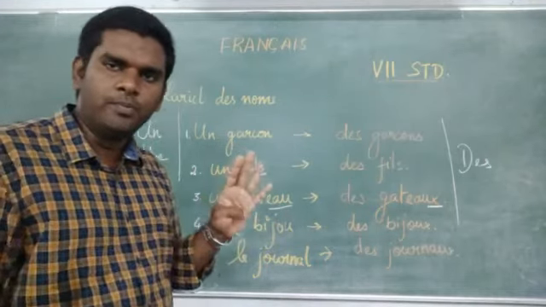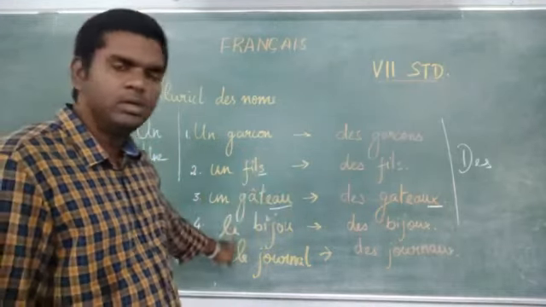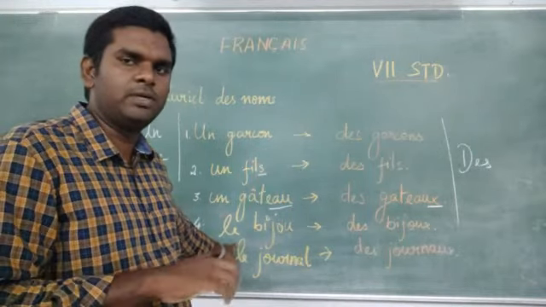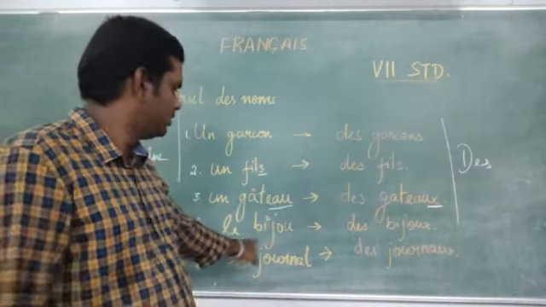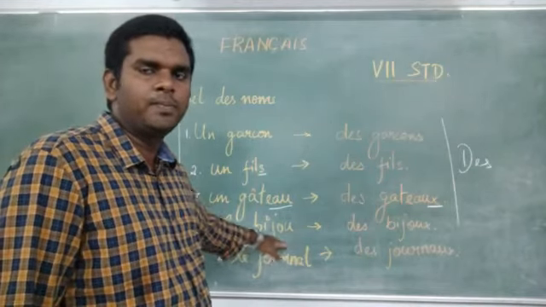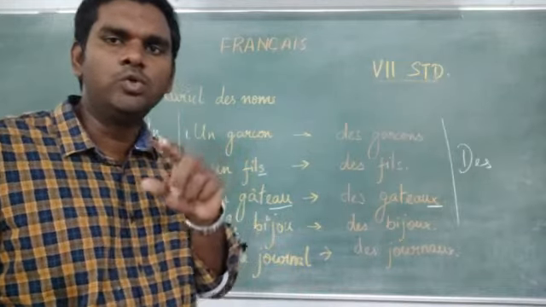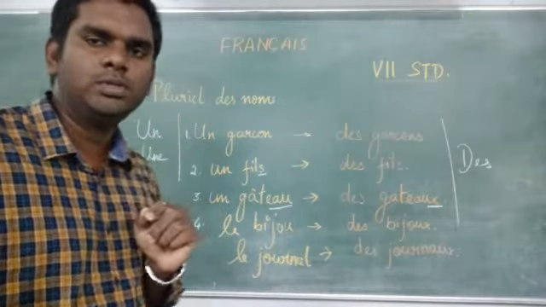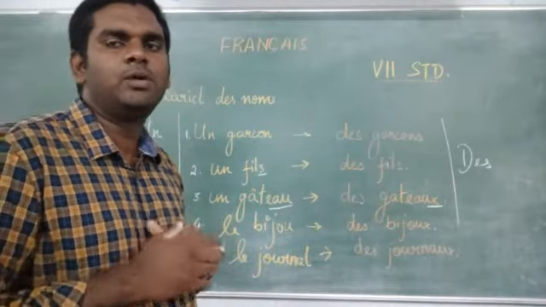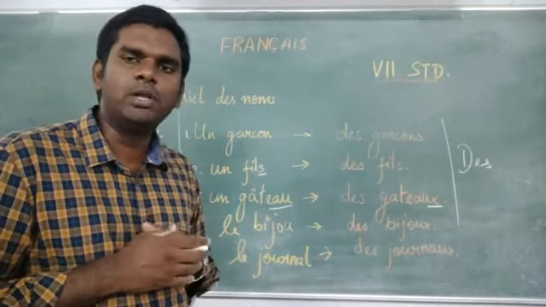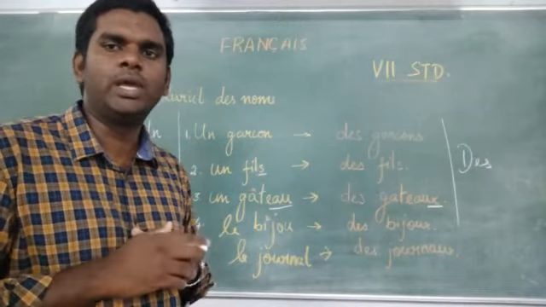Point number 4. Here I have given definite article. It might be indefinite or definite. Both the rule is same. Okay. Le bijou. This word has ou as the ending. What is it? OU. So, as we did in rule number 3, we will follow the same idea here. To make it plural, you have to add an x to the ending.